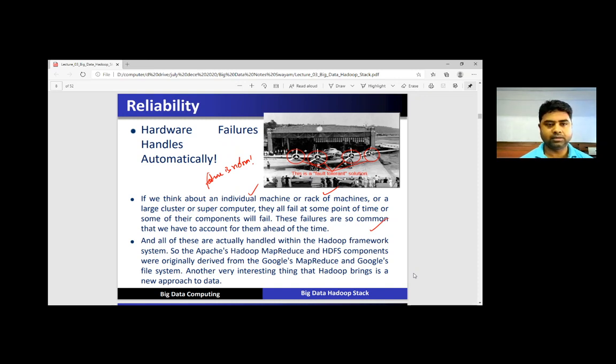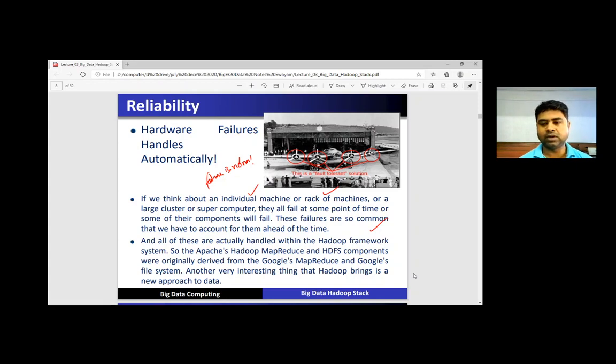Next one is reliability. Hardware failures are handled automatically, meaning the system can diagnose itself and perform operations itself to solve that particular problem. If we think about an individual machine, a rack of machines, a large cluster, or a supercomputer, they all fail at some point in time, or some of their components will fail.